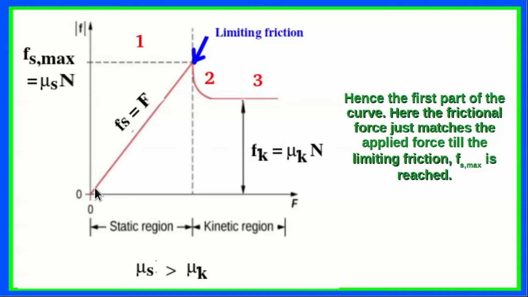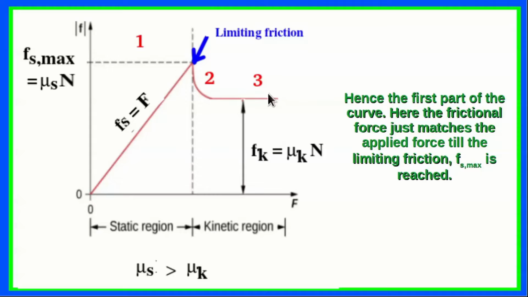So we have a progressively, linearly increasing trend in the plot. Then once limiting friction is reached and the applied force increases further, suddenly there is a moment when the static friction gives way to the kinetic friction, and thereafter friction will be constant. So Fk is equal to mu k N, where mu k is another constant, and here Fs maximum is equal to mu s into N.